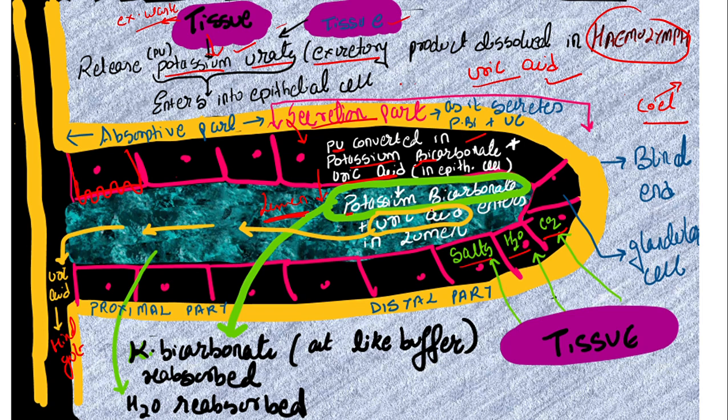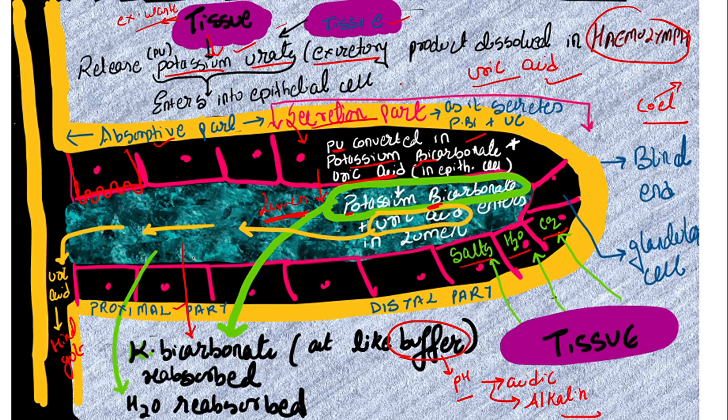What about the potassium bicarbonate? Bicarbonate is very important. It acts like a buffer. What is buffer? It is going to maintain the pH, the acidic or the alkaline nature of the hemolymph. It is being maintained by the buffer. So this potassium bicarbonate is reabsorbed by which part? By the proximal part. Why? Because that is the absorptive part. So potassium bicarbonate is reabsorbed.